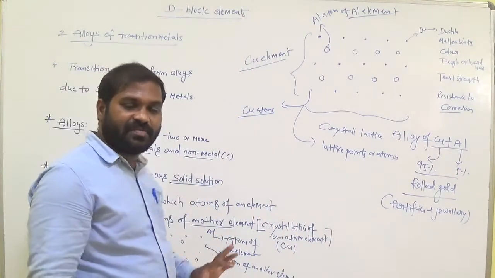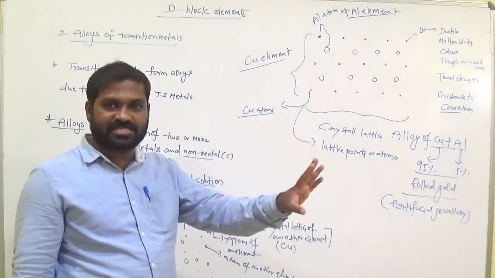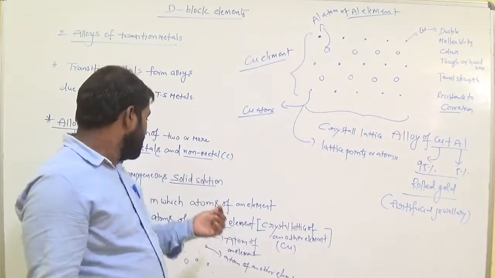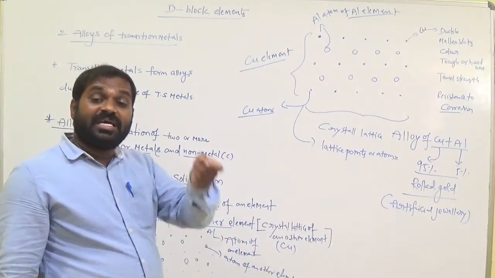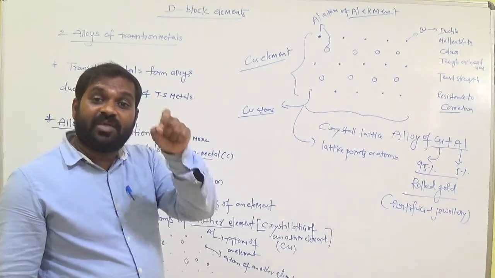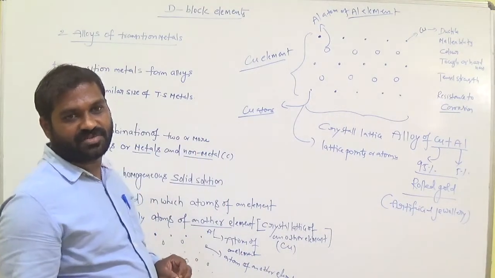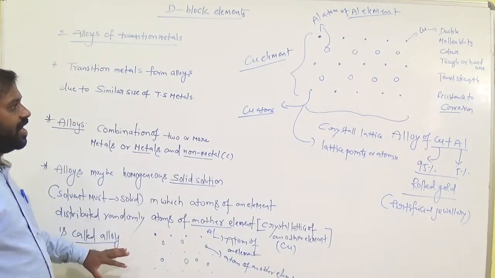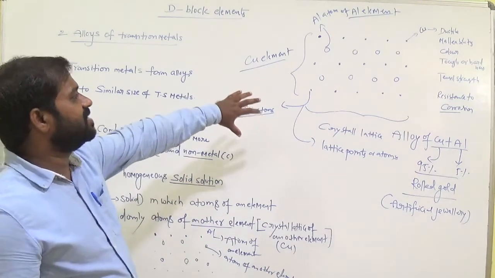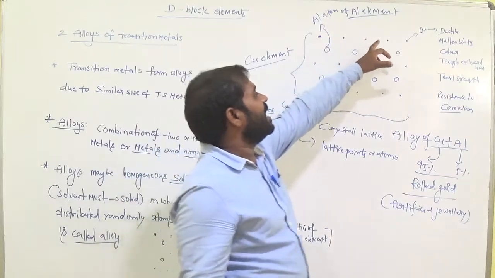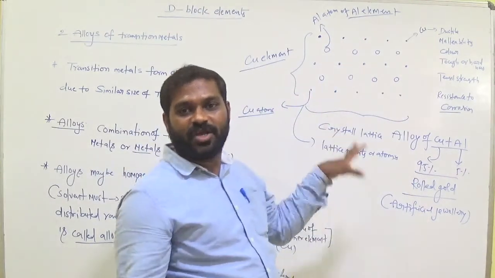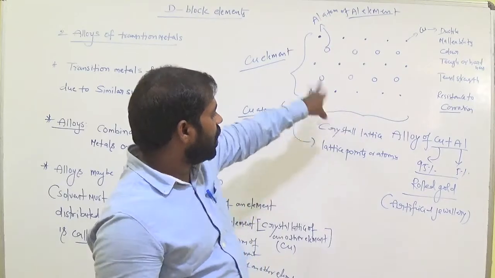Homogeneous solid solution means it appears as one solution, in which particles are well distributed, and solid solution means the solvent is solid. Clear? So this is the definition for alloy. Crystal lattice means copper lattice, here we add atoms of another element, aluminium, then it becomes an alloy. Okay, clear?